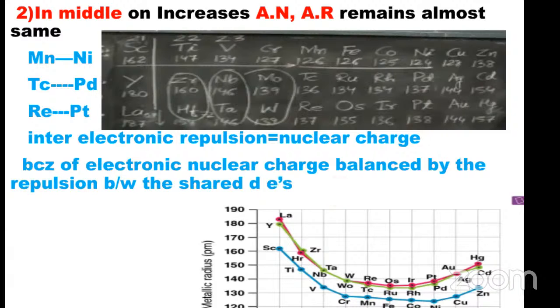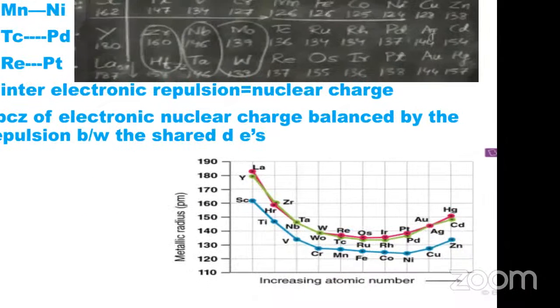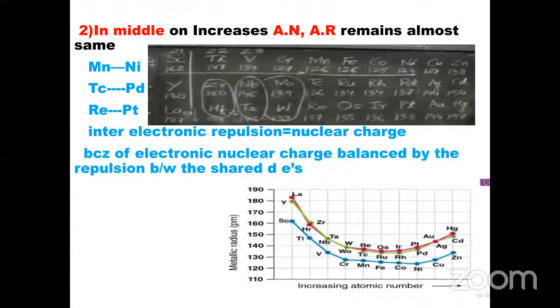If you observe the graph, manganese, iron, cobalt, and nickel in 3d series have almost similar atomic radius values. In 4d series, technetium, ruthenium, rhodium, up to palladium, also have similar atomic radius values. Next in 5d series, rhenium, osmium, iridium, and platinum also have similar atomic radii. This is in the middle of every period of the d block elements.